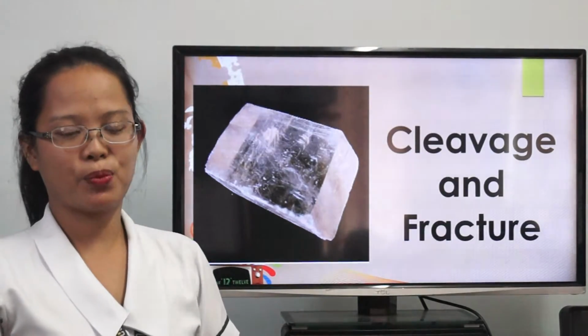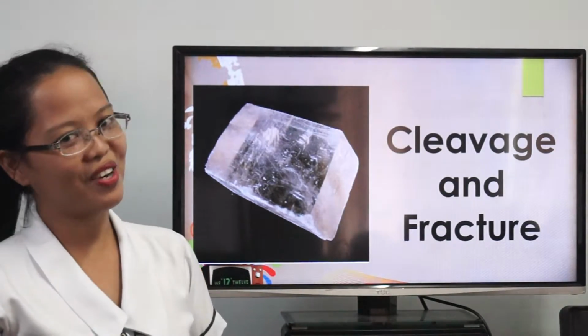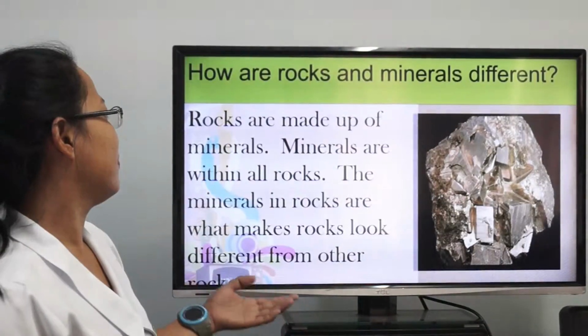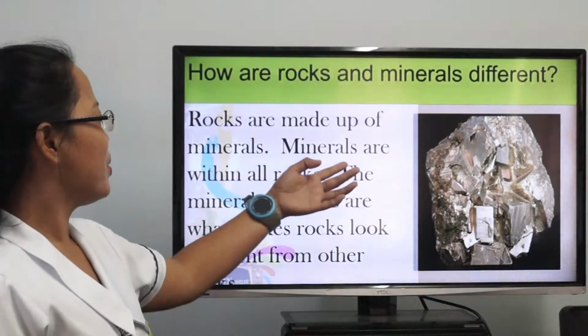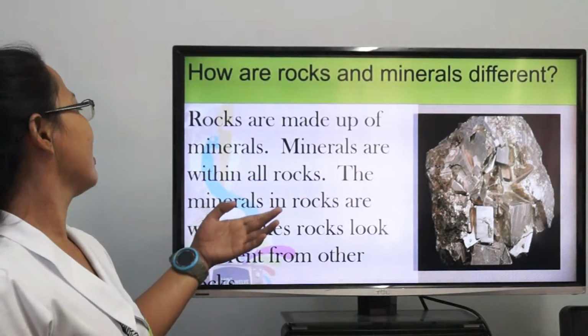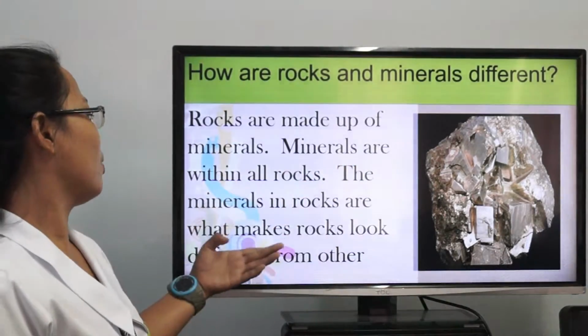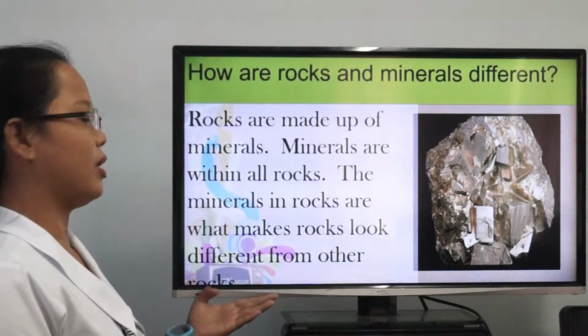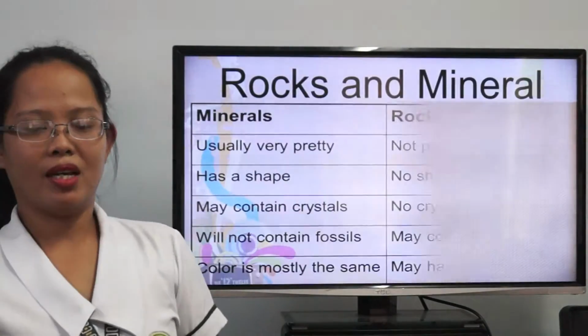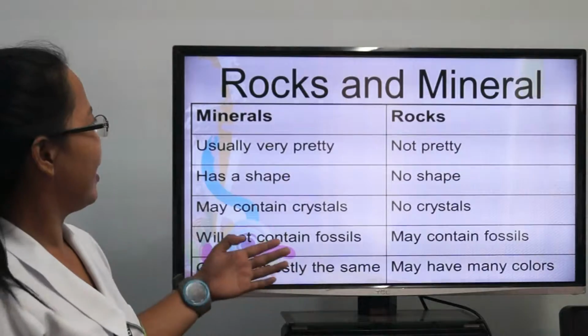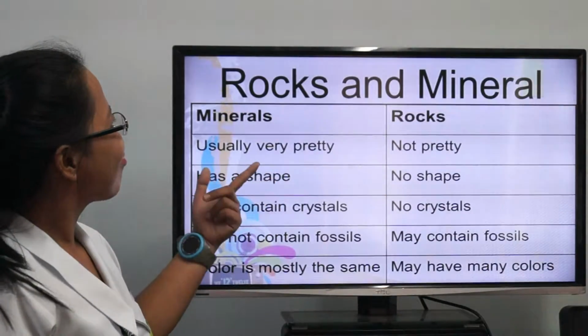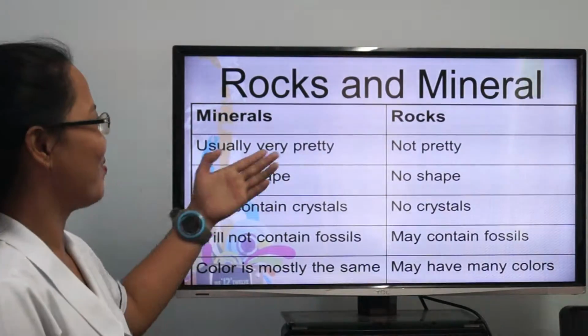They describe how minerals break. How are rocks and minerals different? Rocks are made up of minerals. Minerals are within all rocks. The minerals in rocks are what make rocks look different from other rocks. We all know the difference between rocks and minerals.